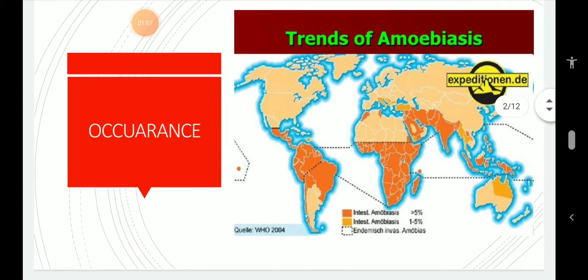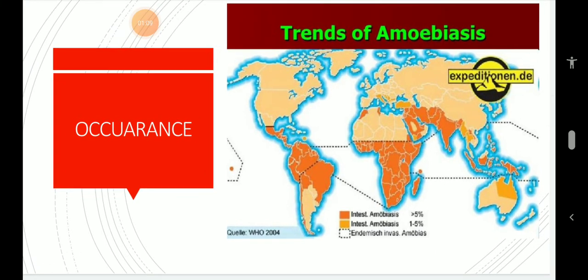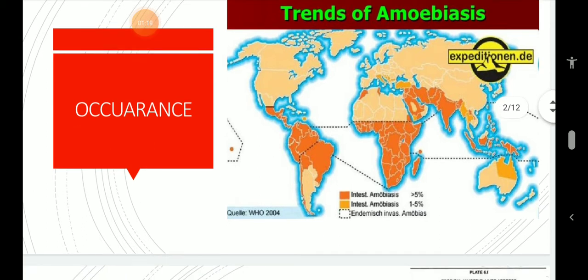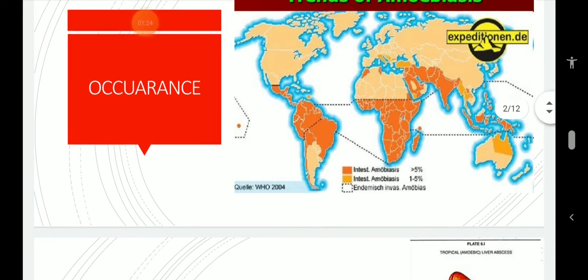So, here in the picture, the orange color represents amoebiasis occurrence of more than 5%. Little yellowish would be around 1 to 5% occurrence, and all other parts of the world, less than 1%.